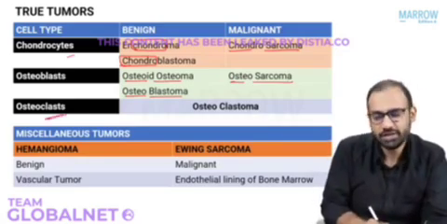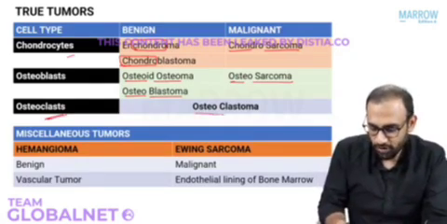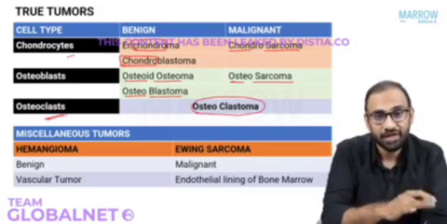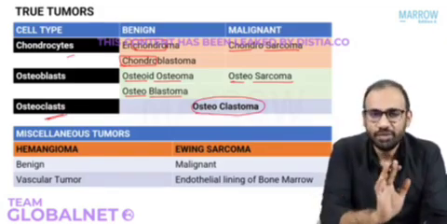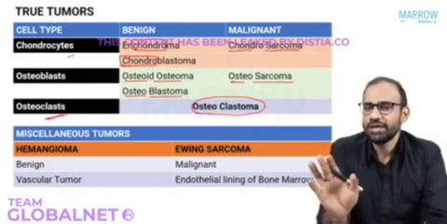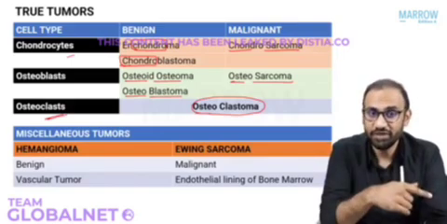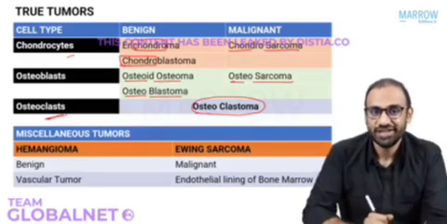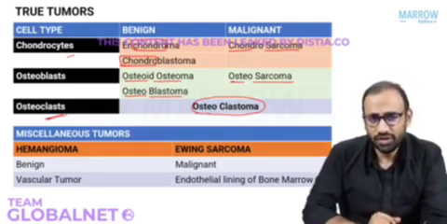What about osteoclastic cells? The tumor of the osteoclastic cell type would be osteoclastoma, and osteoclastoma, friends, is unique. It is both benign and malignant. Usually it is benign and aggressive. Very rarely it can become malignant. Less than 5% of the patients who have osteoclastoma can show metastasis. So usually it is an aggressive benign tumor, because we read in the previous classification of staging: latent, active and aggressive. The example of aggressive was giant cell tumor, right? So this is the classical WHO classification.